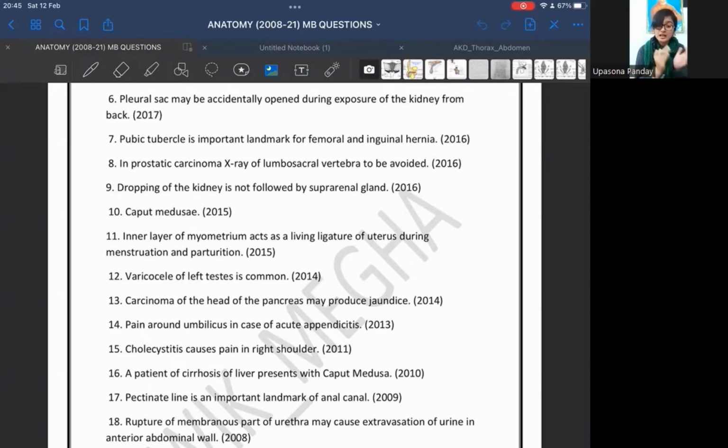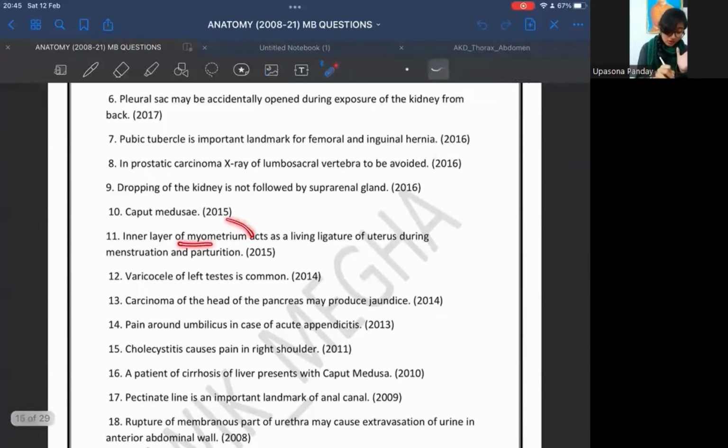That will prevent the bleeding. So, it will act as if the branches of the uterine arteries are ligated to stop bleeding. So, this inner layer of the myometrium is called the living ligature because it acts as a ligature to the branches of the uterine arteries and prevents the blood loss.